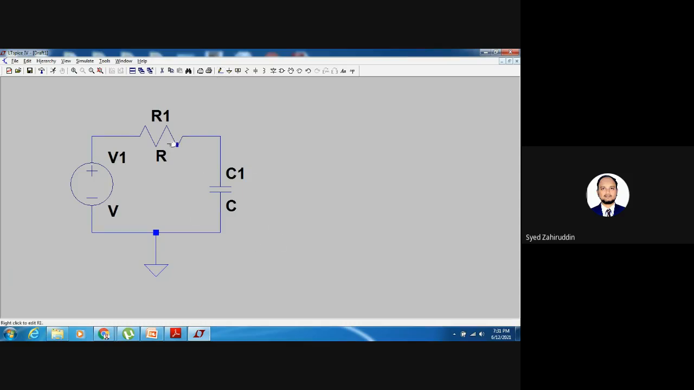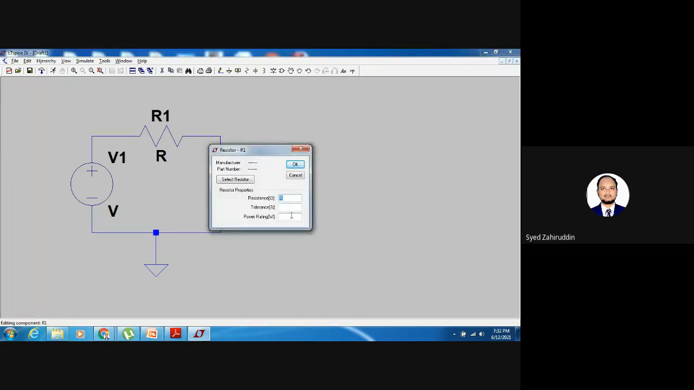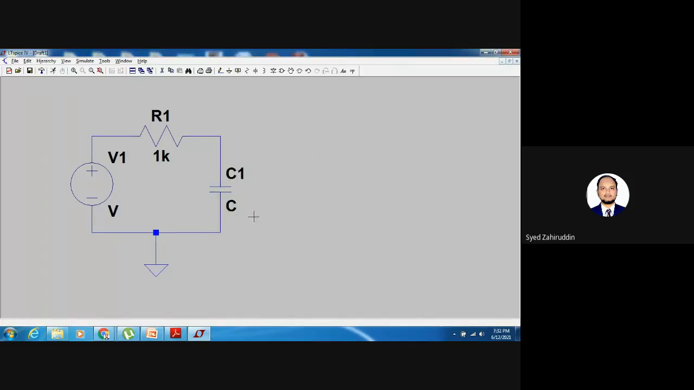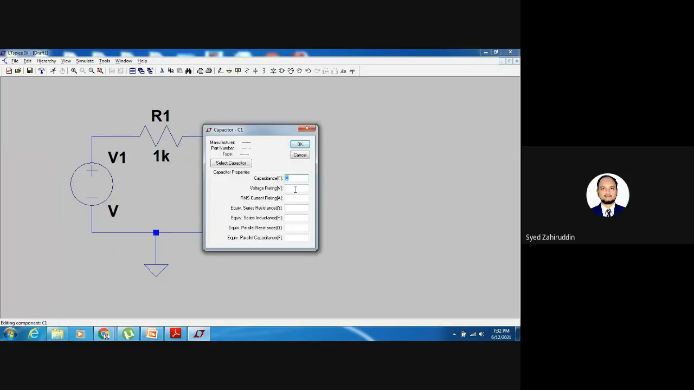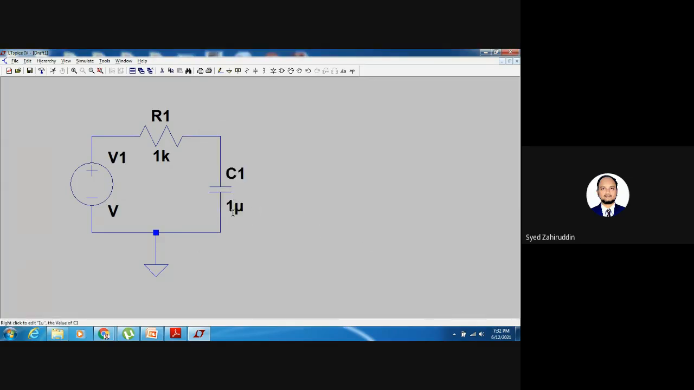Now we have to fix the values here. Just take the pointer onto the component, then right click this one. Now we can fix the value of this resistor as 1k, 1 kilo ohm. Value has been changed. Now place the pointer upon the capacitor and right click. So we have the possibility of giving the capacitor value also. I am giving 1u, the U symbol is used to specify microfarad. So 1 microfarad I have assigned.